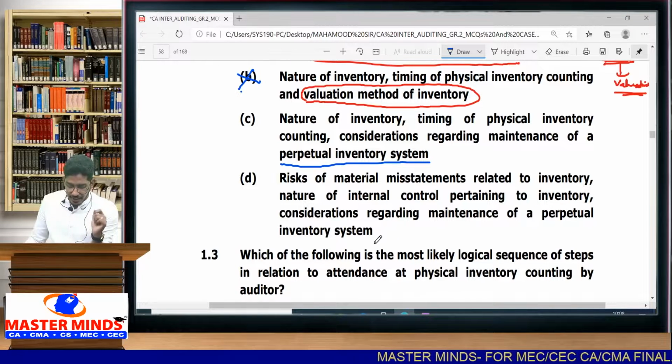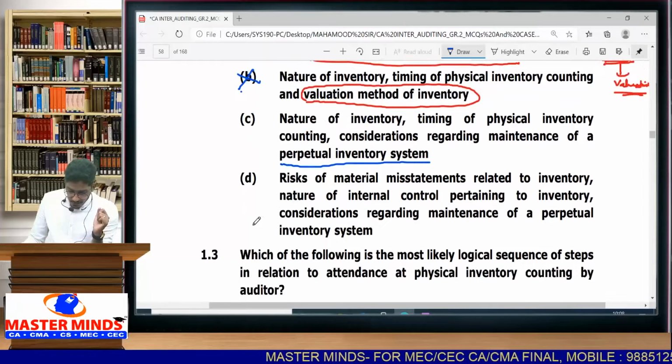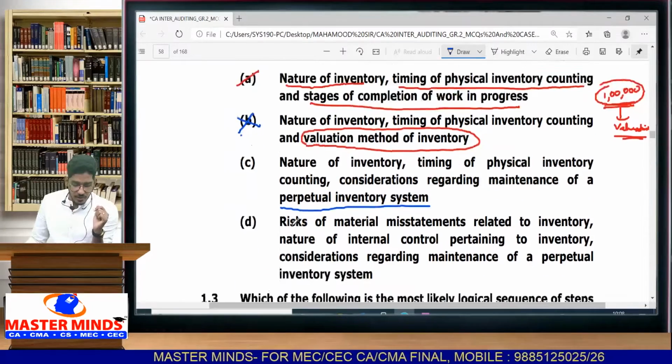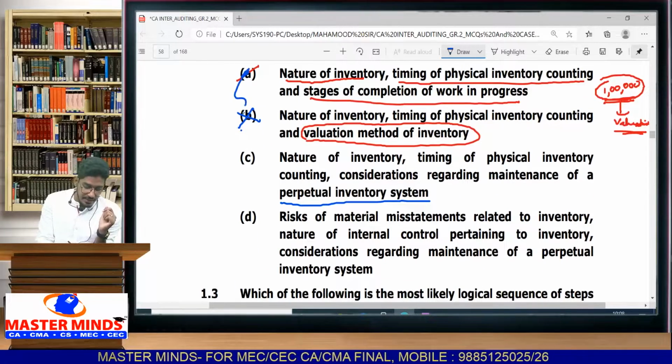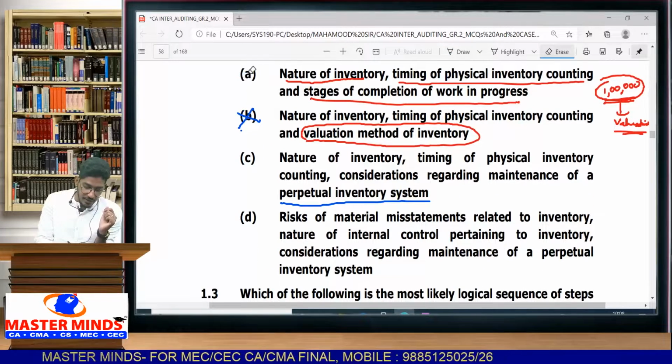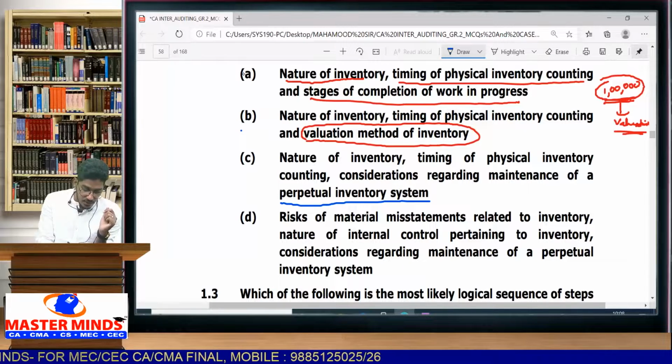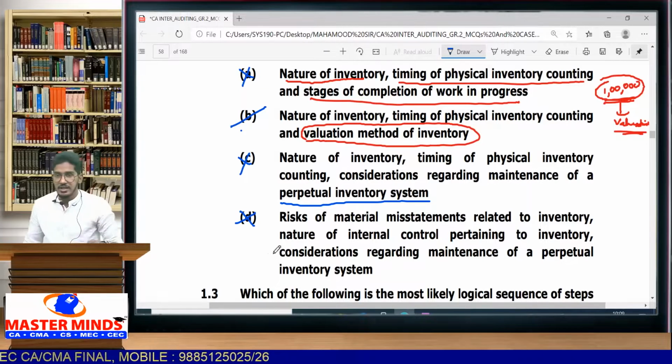I will also keep in mind how the records are being maintained, perpetual inventory system, how they are maintained, that also I am going to observe. So A, B, C, all the three are appropriate combinations only. A, C, D, all the three are appropriate combinations only. So here what is the correct option? What is the inappropriate combination? B. B is the correct option.